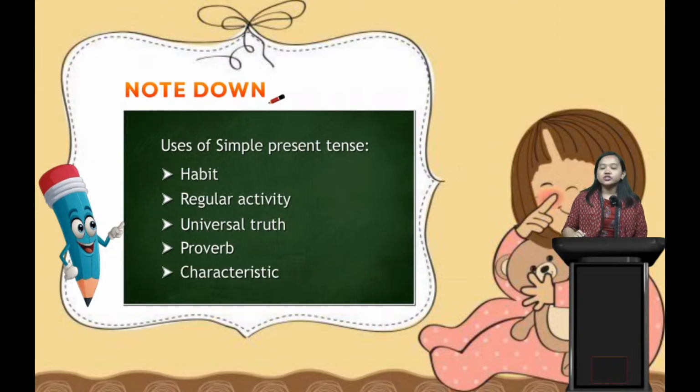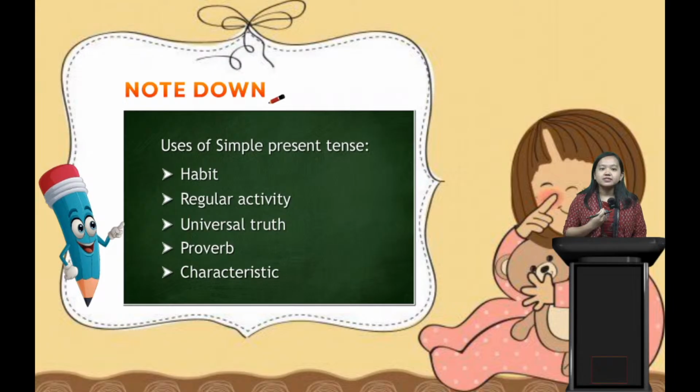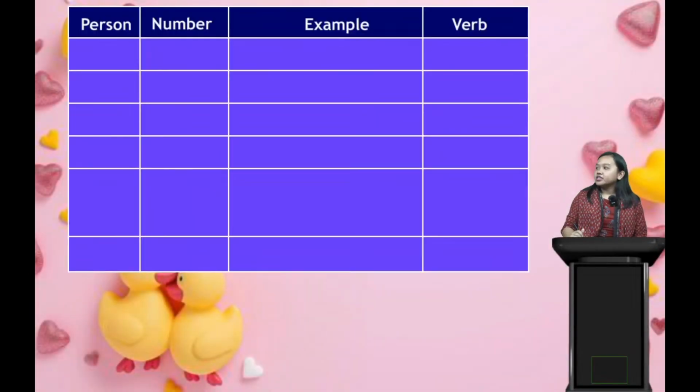Another thing: we use the simple present tense when we talk about somebody's characteristic or nature. Next, here I have made a category table divided into person, number, example and verb.